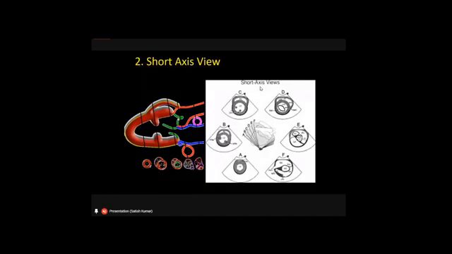If you are moving the probe from this position to this position, only the tail should be moved away, but not the tip. If you move this in this direction, this is wrong. So the tip should be intact at one point, at one intercostal space, and the tail should be moved. This is called the fanning movement, and this is called the rotation. So with these two simple movements, you can generate multiple views of the heart on echocardiography.